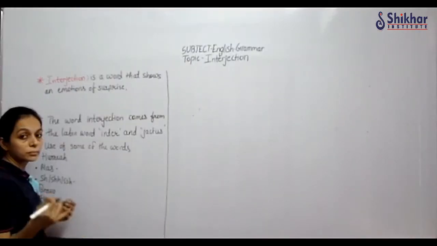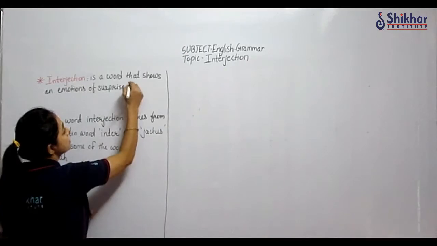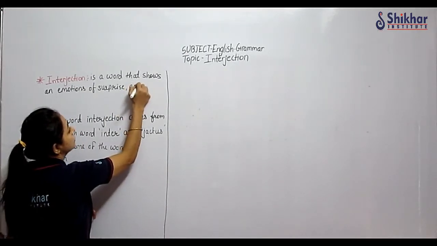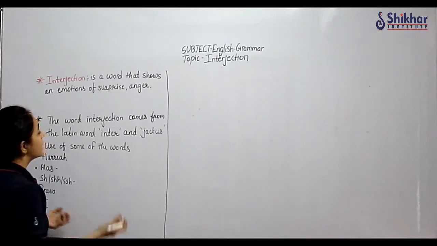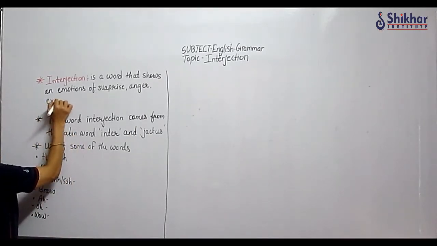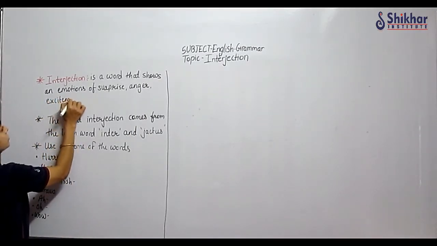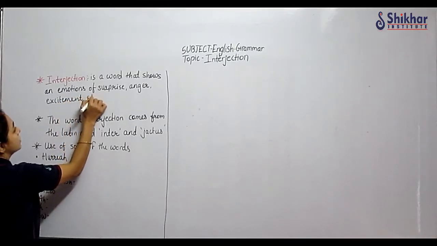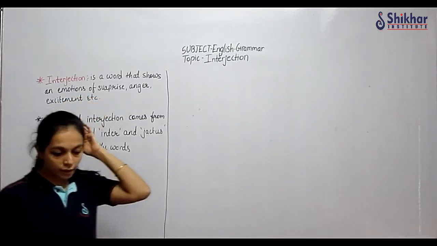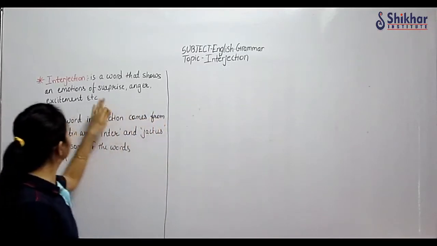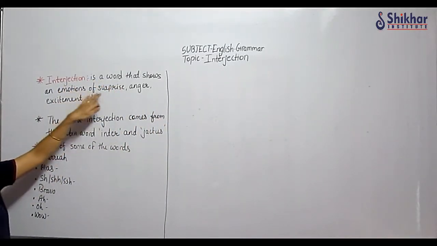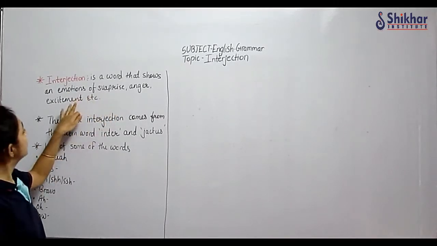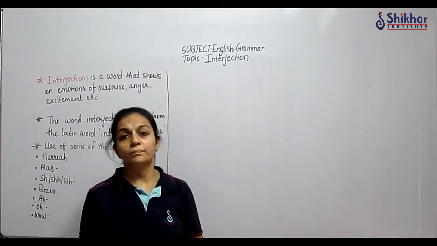Sometimes we are shocked, sometimes we are surprised, anger, excitement, etc. Correct? So interjection is a word that shows emotions of surprise, anger, excitement, etc.